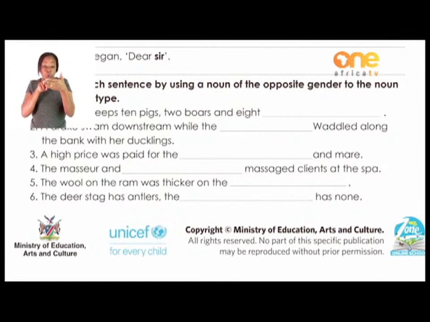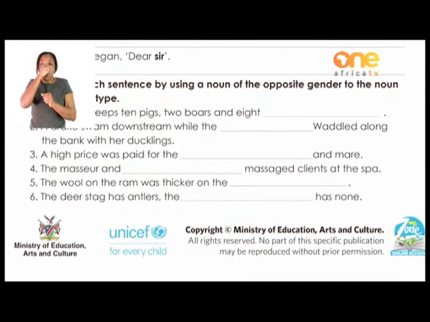You have to find out what type of gender is given in bold. If it is masculine, you change it to feminine. If it is feminine, you change it to masculine. So it's just vice versa. If it's male, change to female. If it is a boy, change to girl. That is what I'm saying. So just check the words which are in bold. Mr. Brown keeps 10 pigs, 2 bulls, and 8.